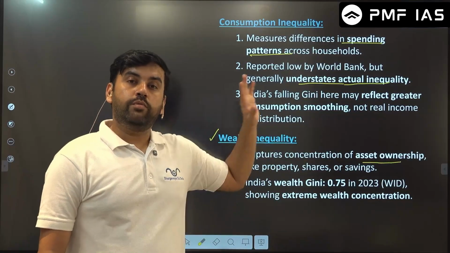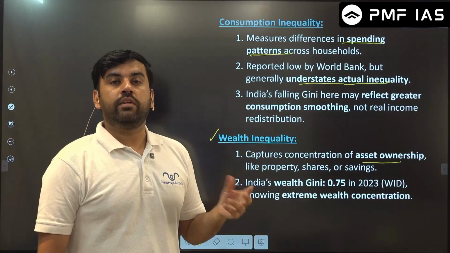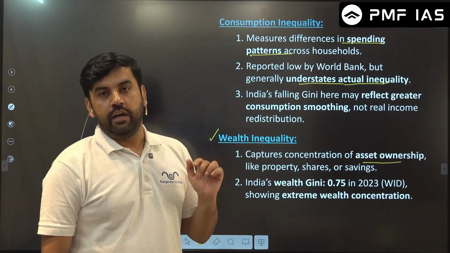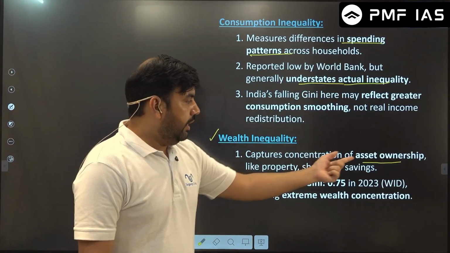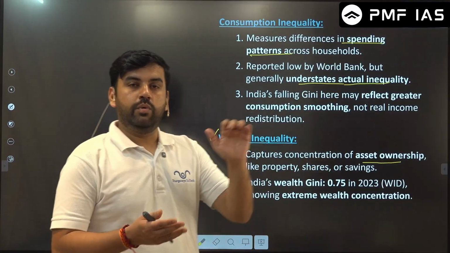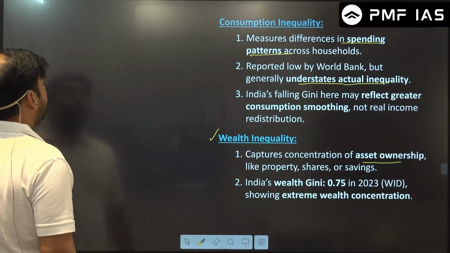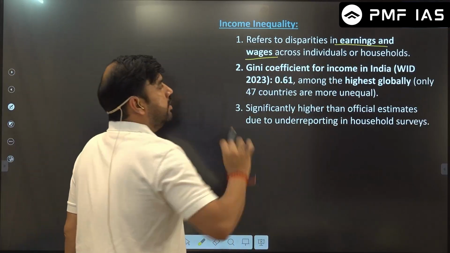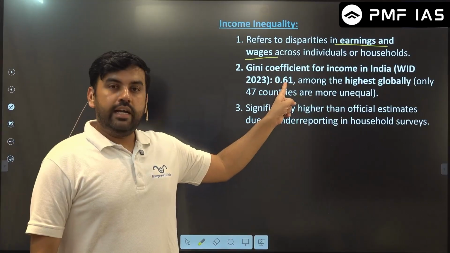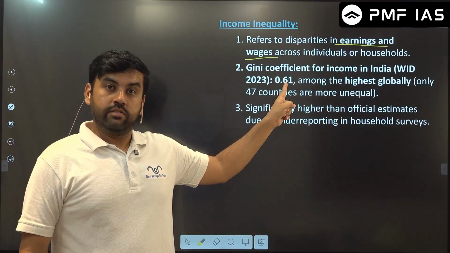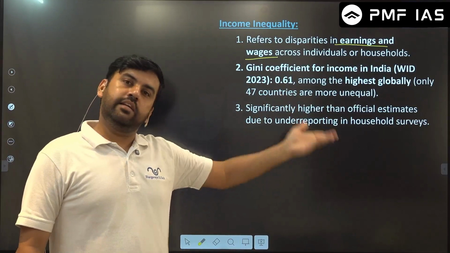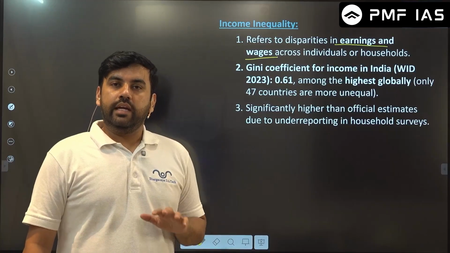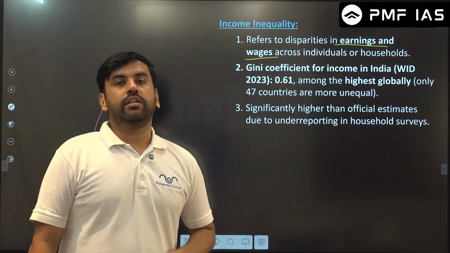There are people who have 20 properties and there are people who are living in a rented apartment for their entire life, and not even that. So wealth inequality is very, very wide. The last one is income inequality, earnings and wages, right? Here also India has a very high Gini, over 6, and it is increasing, guys. So income inequality in India is actually increasing.